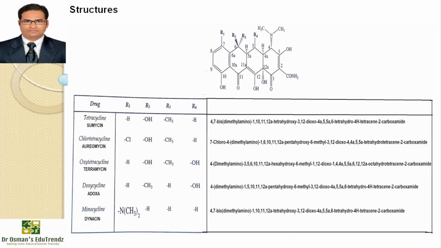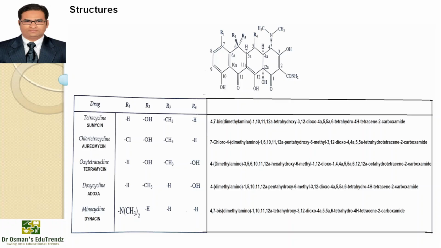So tetracycline is available with the brand name Somycin, and it is stable in acid solution with a pH of about 2. It is used to treat a number of infections including acne, cholera, brucellosis, plague, malaria, and syphilis. Chlortetracycline is available with the brand name Aureomycin, with substitutions R1, R2, R3, R4, and the IUPAC name is mentioned on the screen.